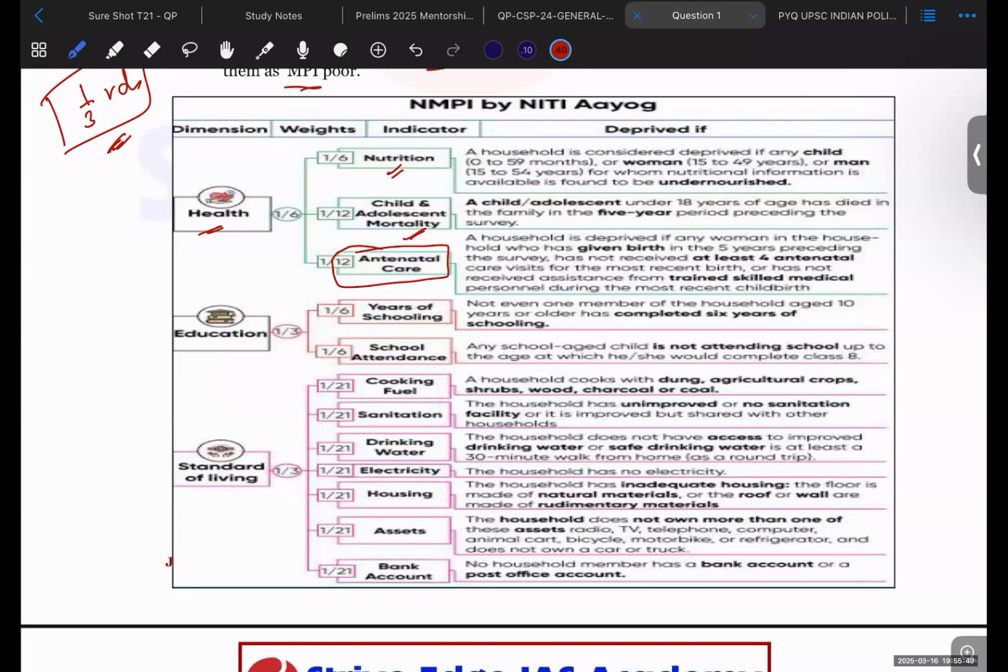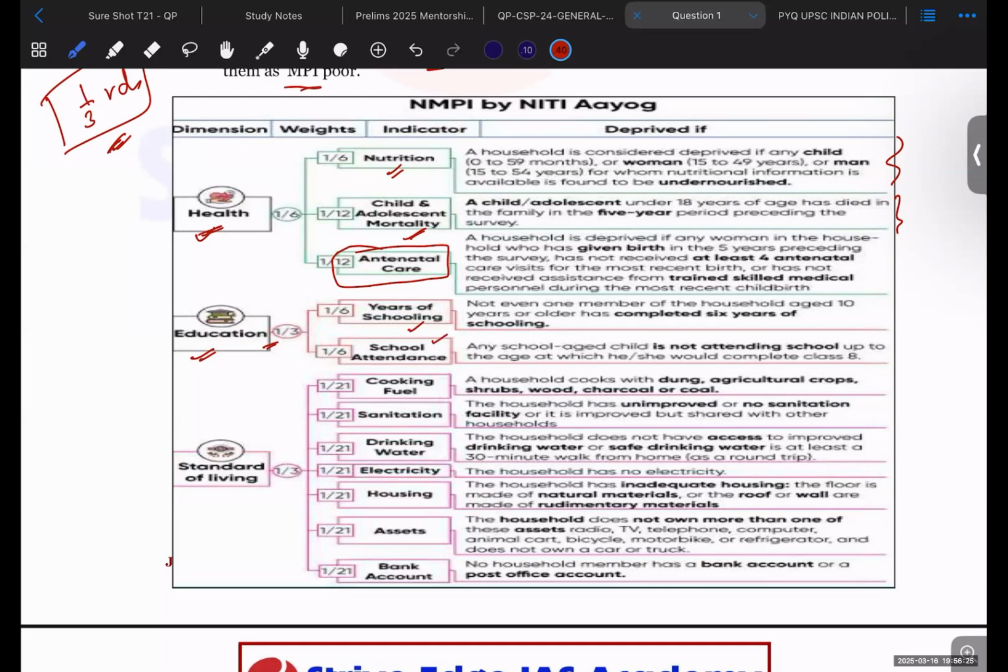Now, you can read about how these indicators are calculated. This calculation is not very important for the prelims, but what the number of indicators is, which are the indicators and which are not the indicators should be remembered by you. Okay. And another indicator used by Niti Aayog as well as the Global Multidimensional Poverty Index is education. One third of the weight is given to education. In this one third weight are years of schooling as well as school attendance.